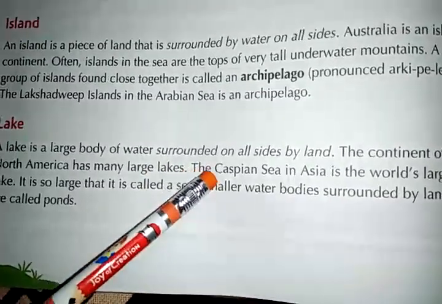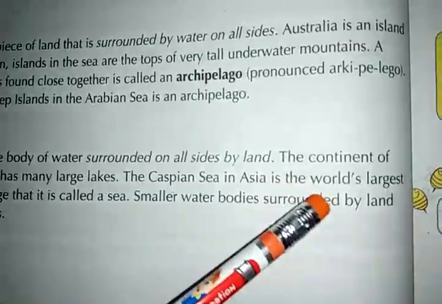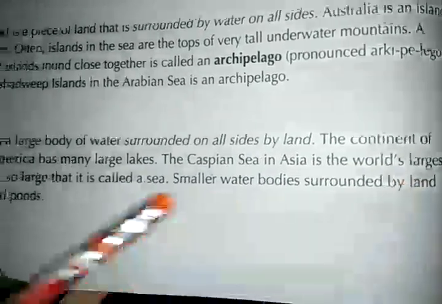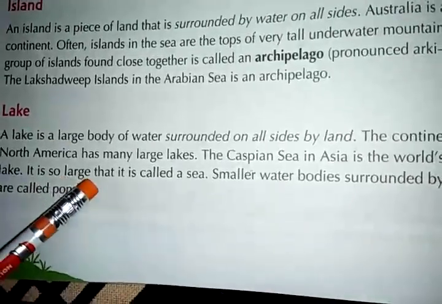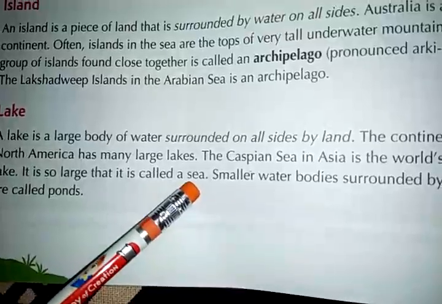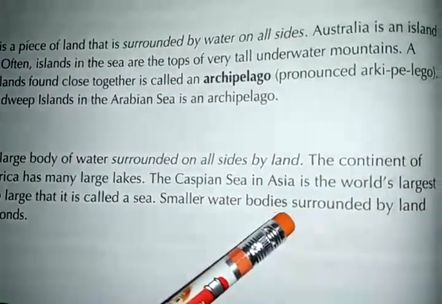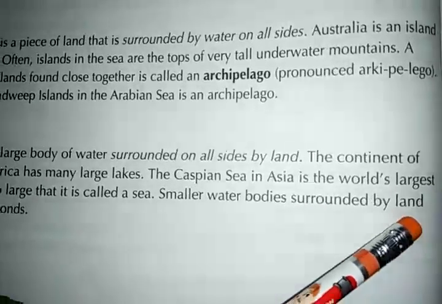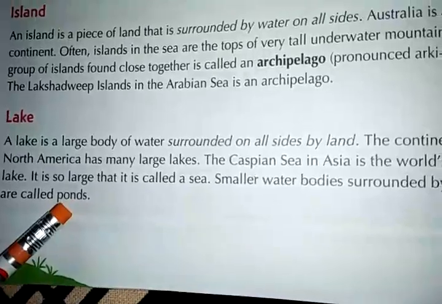The Caspian Sea in Asia is the world's largest lake. It is so large that it is called a sea. Smaller water bodies surrounded by land are called ponds.